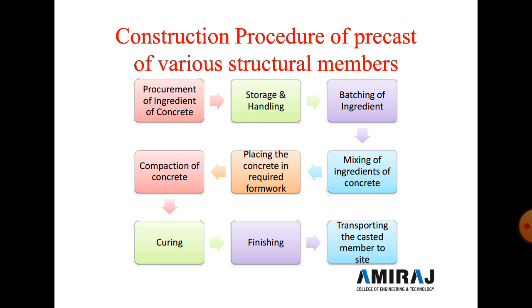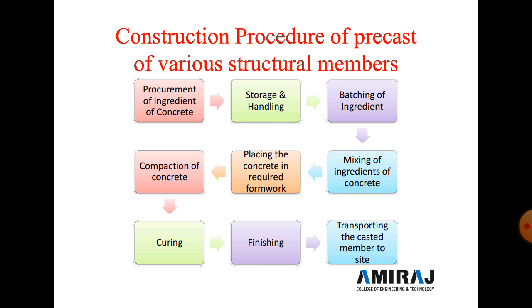Then batching of the ingredients, by volume batching or by weight batching, where we calculate the total quantity of the material. Then mixing of the ingredients of the concrete, where we use a ratio proportion of 1:2:4. All the materials like cement, sand and aggregate are mixed properly, and then the concrete is placed in the required formwork.